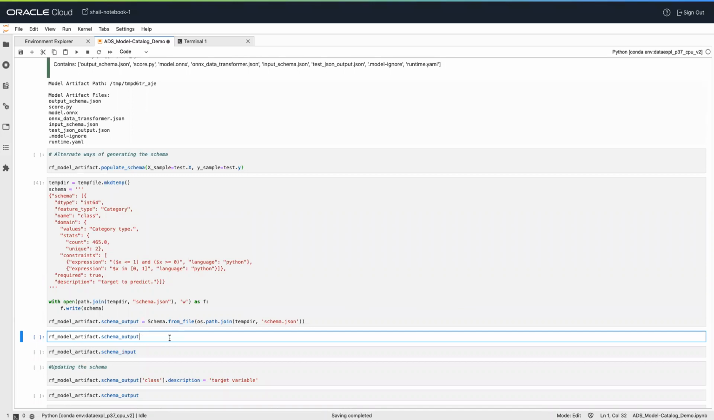There are two properties of schema object, schema input and schema output. They define the schema of each input column and the output. Calling schema input or schema output shows the schema in the YAML format. Now I will run this cell to show the YAML format output of schema output.